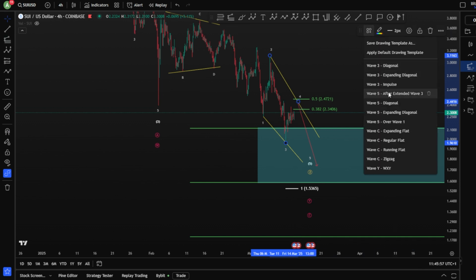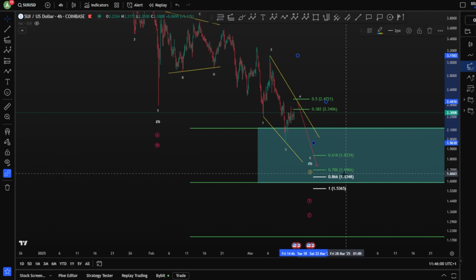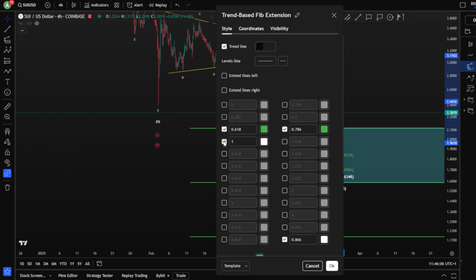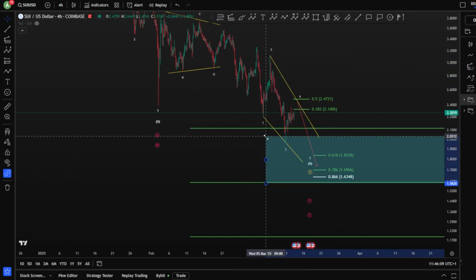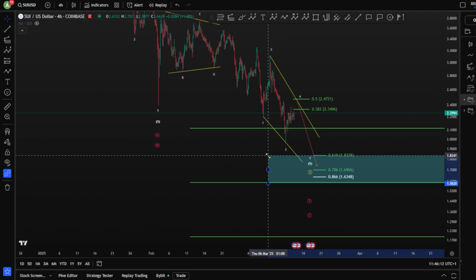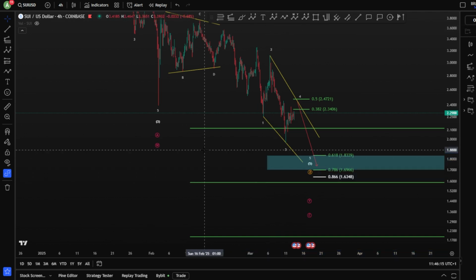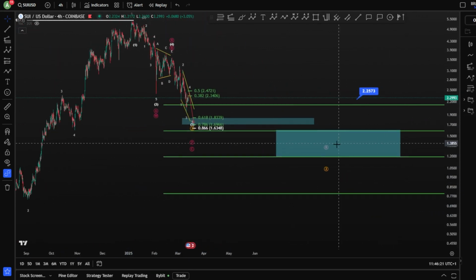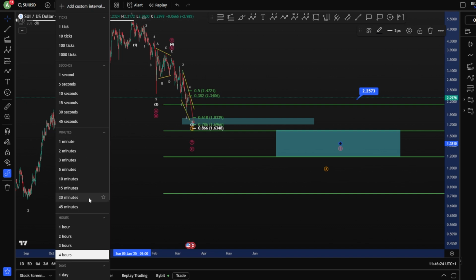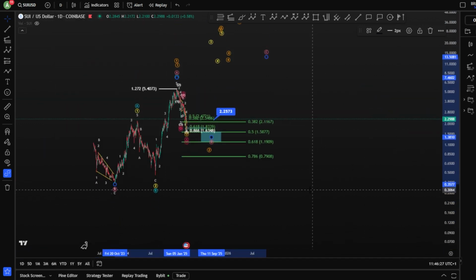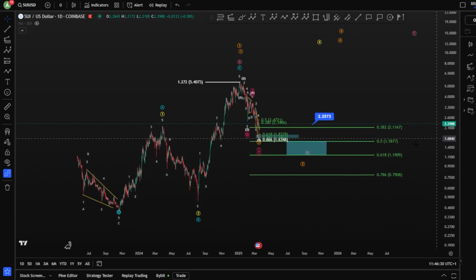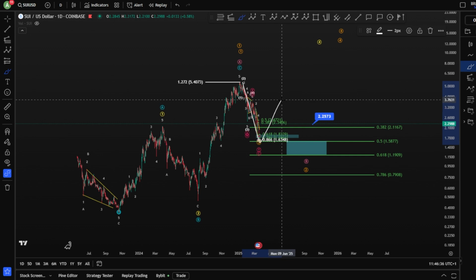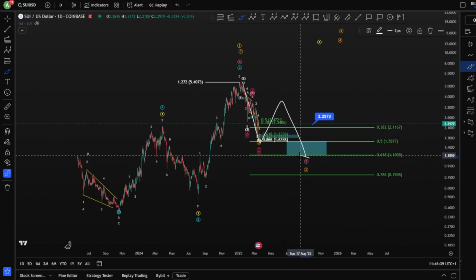Wave 5 as a diagonal here is the following. So potentially 1.7, 1.8 is our much more precise target. Let's shrink this blue box to this area. Somehow like that, guys. Very nice. So this is a much more precise target. I believe that this blue box is still gonna be taken sooner or later, meaning this blue box here is gonna be taken for a wave B, as expected.